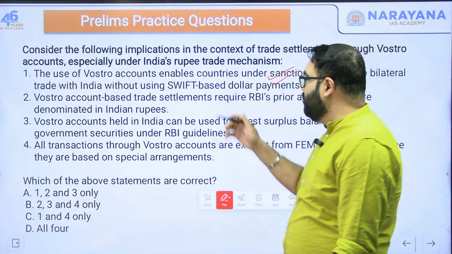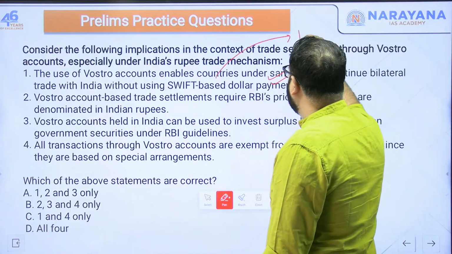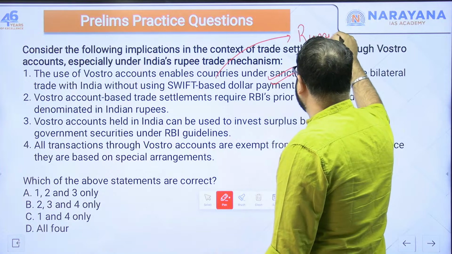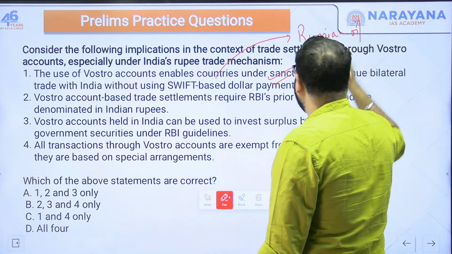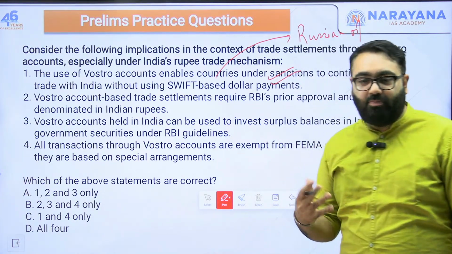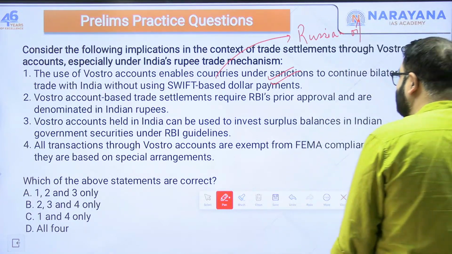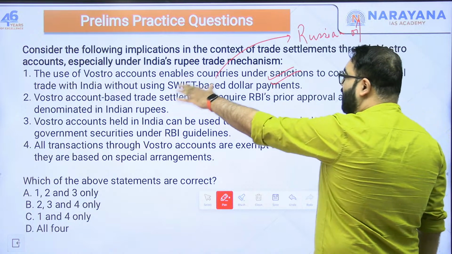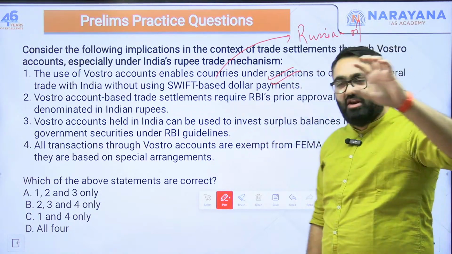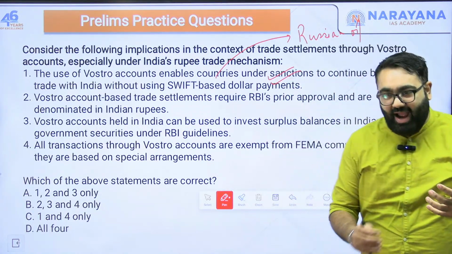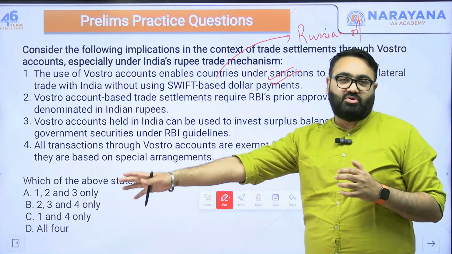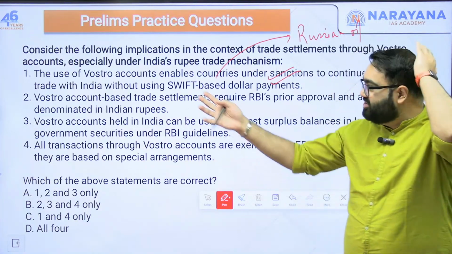That is why, as I told you, it was a lot in the news when India was buying oil from Russia. Because when we are buying oil from Russia, the problem is how do you pay money to the Russian banks? Russia has been under so many sanctions. SWIFT is a system of transaction used between banks internationally. So a bank from one country wants to transfer funds to the other country for its settlement, SWIFT system is used.